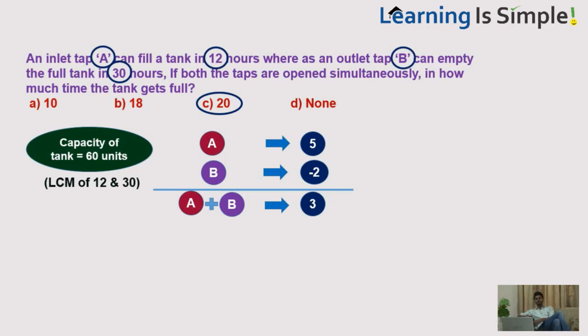That is the concept. You understand? In total I am assuming the LCM of 12 and 30, that is 60. It is filling 5, it is emptying 2. 5 minus 2 is 3. So 60 can be done in 20 hours. Take one more question.